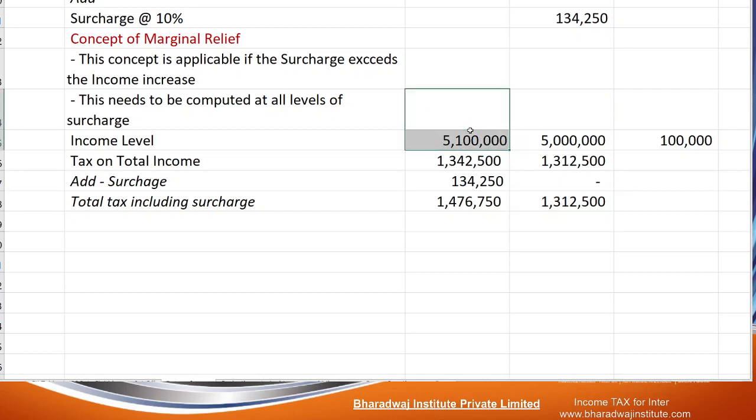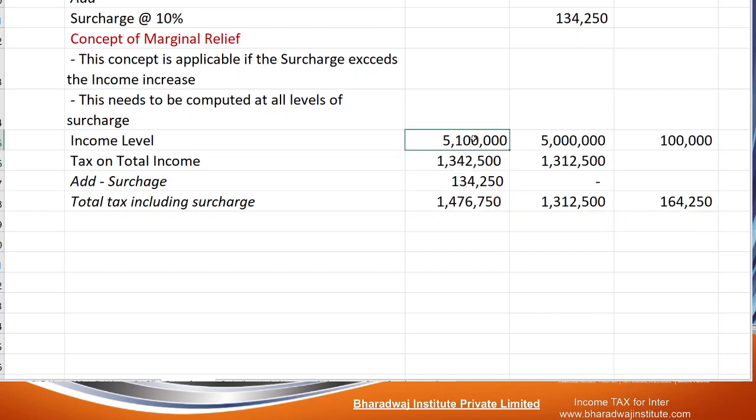But he has earned 51 lakhs. Look at the tax liability. 14 lakh 76,750 is the tax liability. If you look at what is the additional tax liability? 1 lakh 64,250.